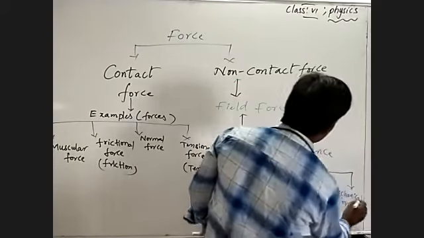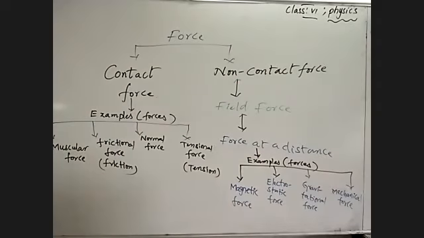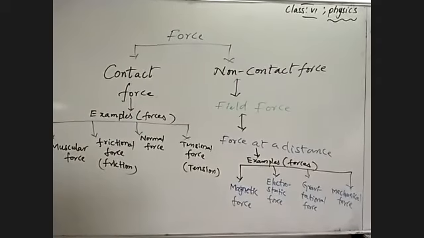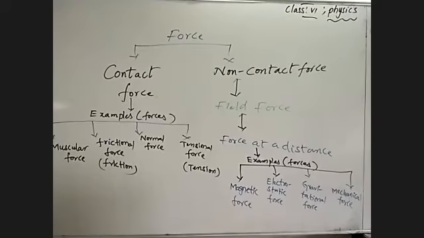Is it visible to you, what I've written on the board? Okay. These are what we are going to learn with suitable examples.